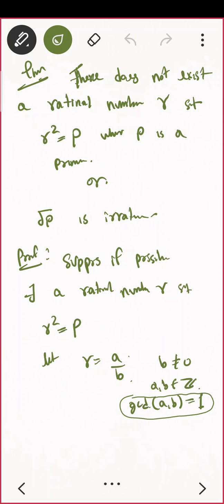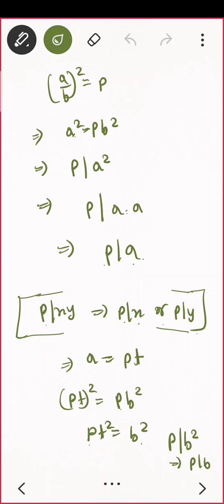Go through the proof once again and see. You started with suppose if possible there exists a rational number. वो rational number को r बोला such that r equal to a by b बोला हम लोग ने, and condition लिया कि GCD must be 1. ये हम लोग ने condition लिया. Now what? We substituted. We are getting a square equal to pb square. That means p divides a square. That means p divides a into a. That means p divides a. That means a equal to pt.